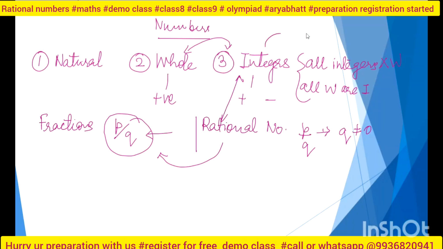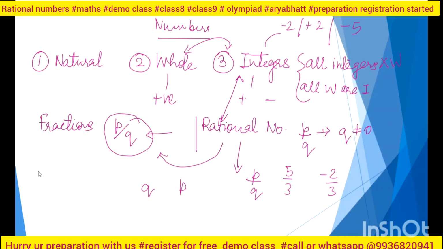Okay, but I write integers as -2 or +2 or -5, I can write anything like this. But for rational numbers I have to write in p by q. I can't say only p, or only q, right? I have to write something like 5 by 3 or -2 by 3. So how can you say they are similar or not similar? Is there any similarity? Ma'am, -2 can also be written as -2 by 1. Very good.